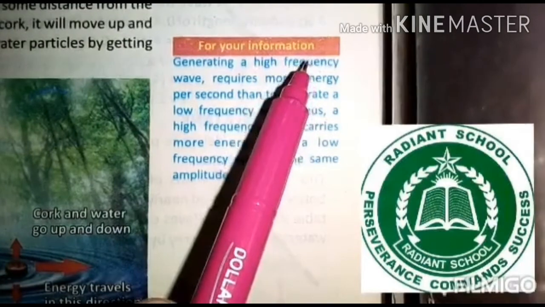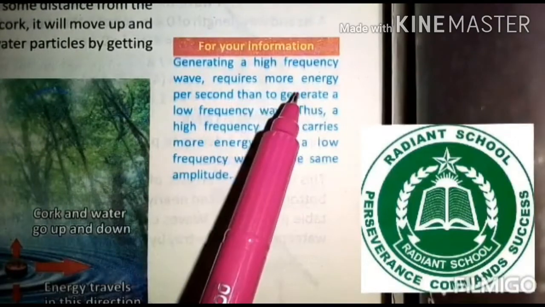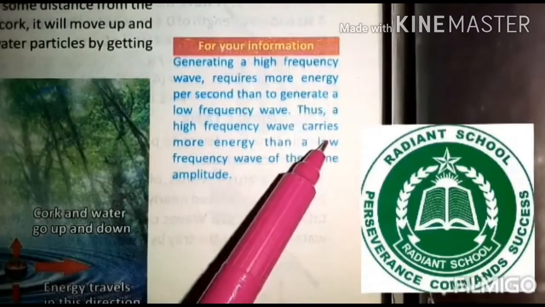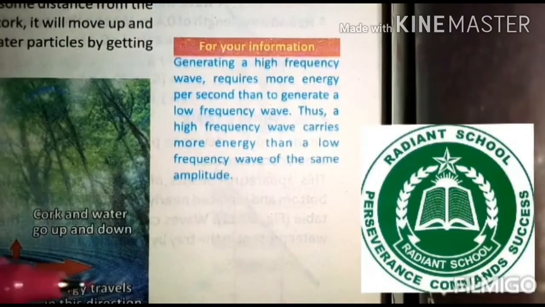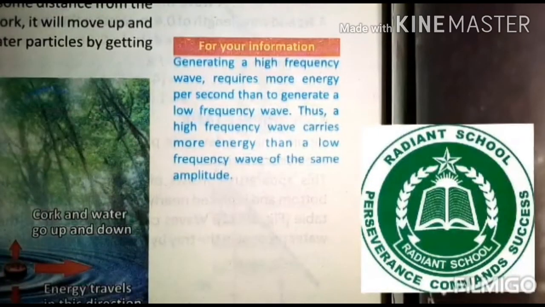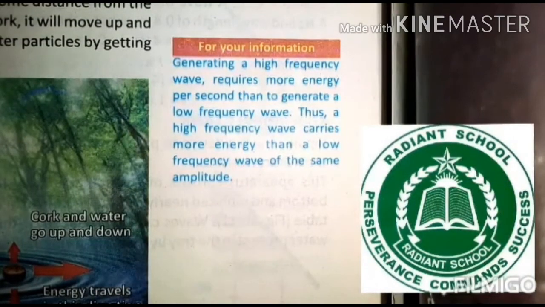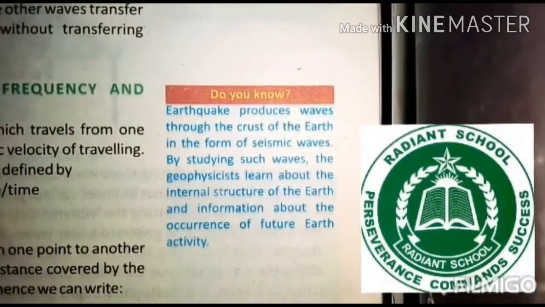Discuss the relation of frequency with energy of the waves. If we have to generate a high frequency wave, it requires more energy per second than to generate a low frequency wave. High frequency wave carries more energy than a low frequency wave of the same amplitude. Why? Because if we want to create more vibrations per second, we have to move the source, or we have to create the disturbance faster. So when you create the disturbance faster, you will impart more energy, and when the frequency is less, it means less vibrations per second. It means you have to do this with less energy.